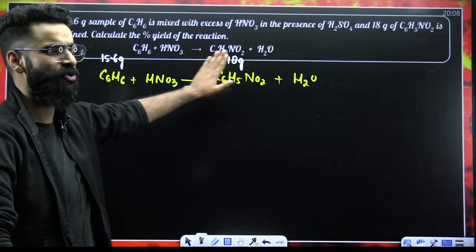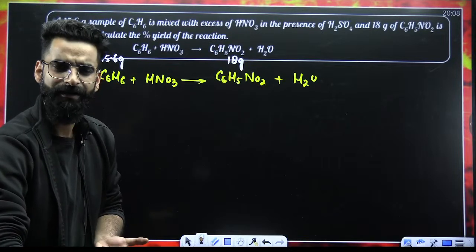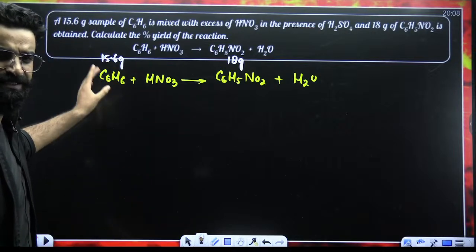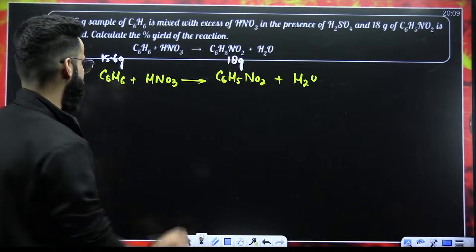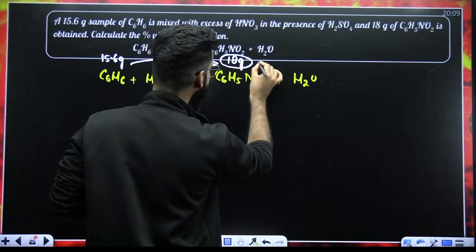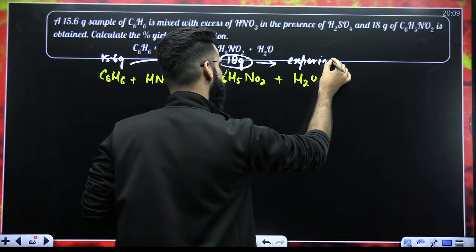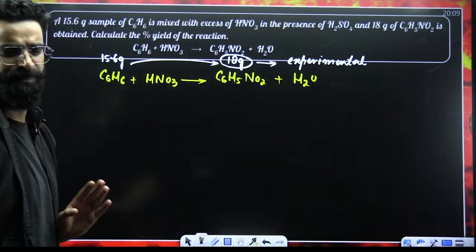This is something which is given to me as per the question. So this would be definitely experimentally verified, right? It would be experimentally verified that 15.6 grams of benzene on reaction with nitric acid would be giving 18 grams of nitrobenzene. So I'll be calling this 18 grams over here as what? This is my actual amount, my experimental amount, because it is given to me as per the question. In the question, whatever data is given, that is your actual amount, which is experimentally verified.